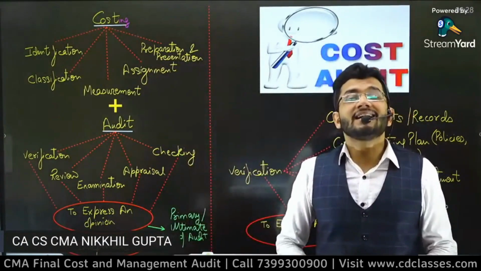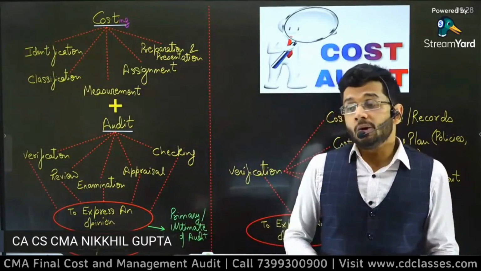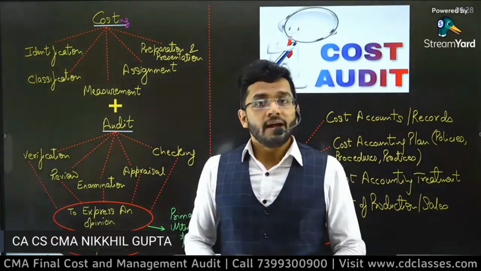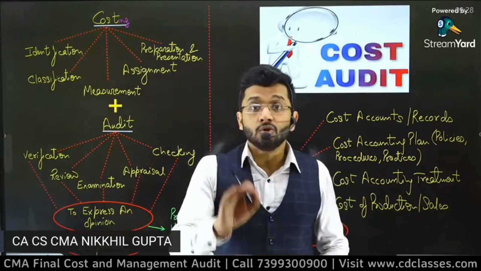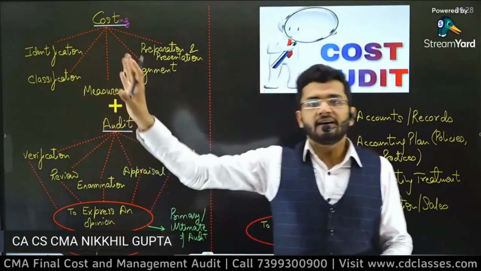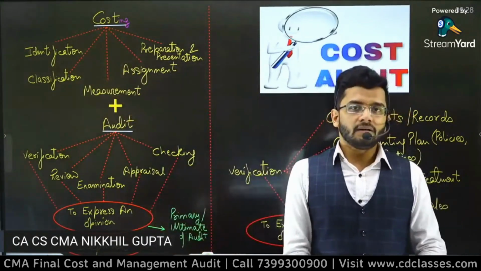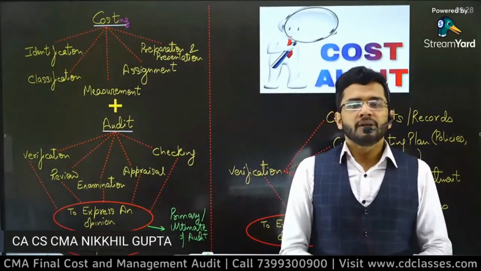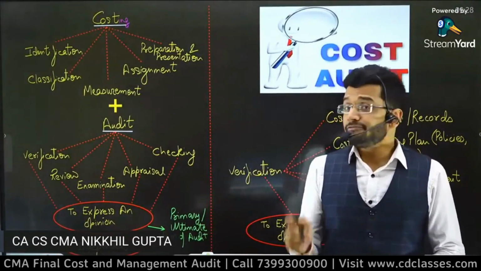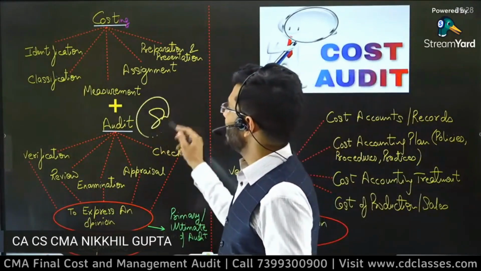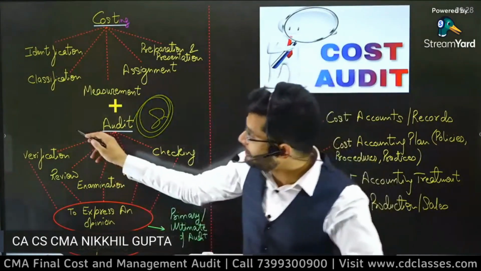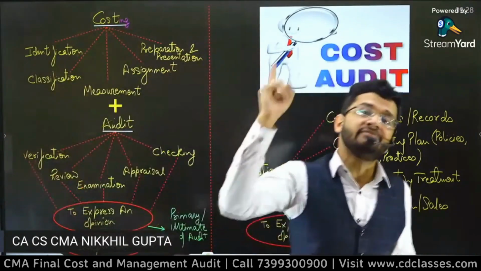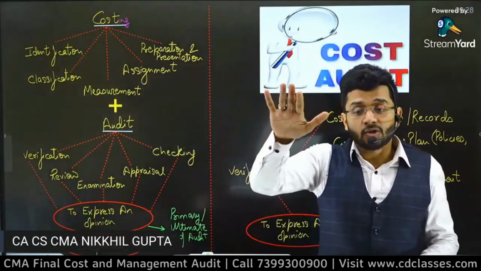So your mom has set a standard for you. What is the standard that your mom has set? Your mom is telling you, look, you are in CMA final, so you should study at least 8 hours a day. And she keeps a check on you. She makes sure that you study for 8 hours a day. And yes, after 8 hours, you can go out, you can play with your Xbox, you can play with whatever you want to do. You can do social media, you can go with your friends, do whatever you want to do. But for 8 hours, your mother will have a check that you should study. So audit means doing things the right way and checking that things have been done in the right way.